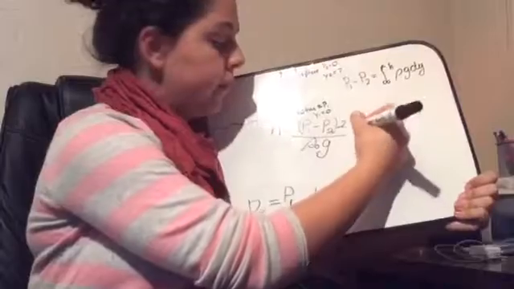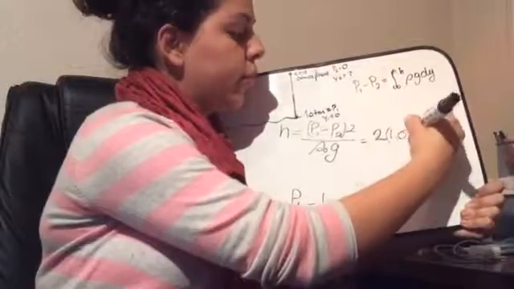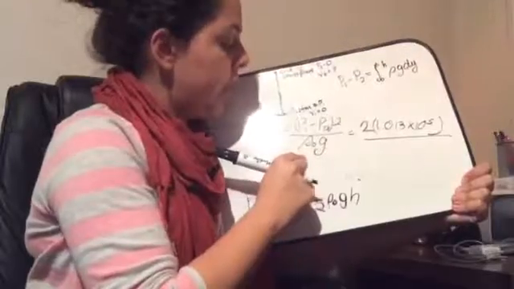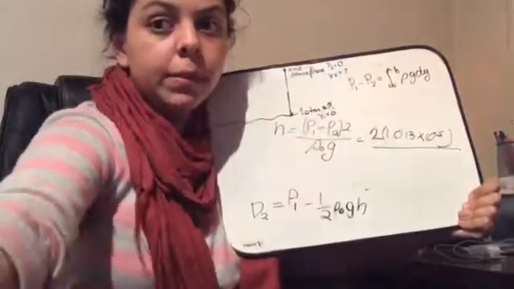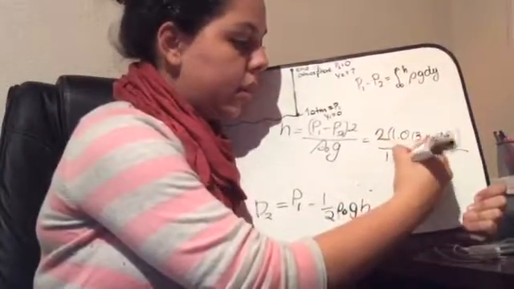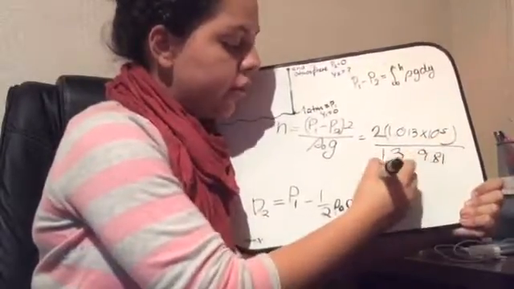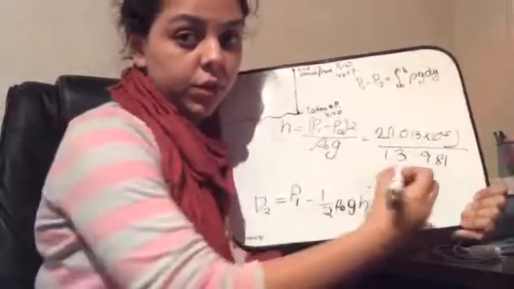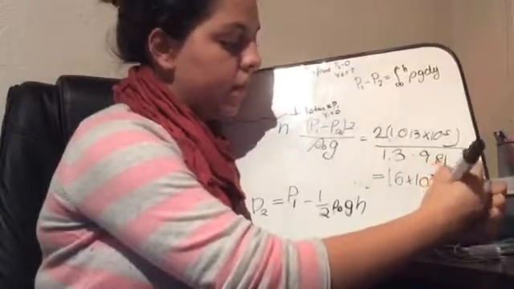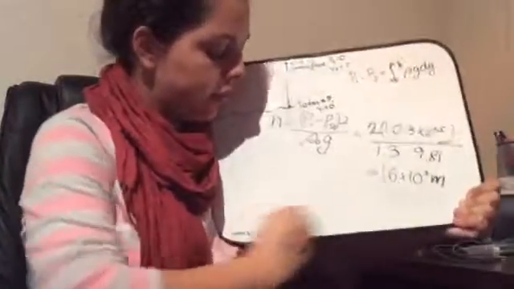So this equals 2 times pressure at the lowest point, which is 1.013 times 10 to the 5 pascals, divided by the density at the lowest point, which is given before in the problem, and it is said to be 1.3 kilogram per cubic meter, times 9.81. So this should yield a final height of the atmosphere of 16 times 10 to the third meters, which equals 16 kilometers. And that is our final answer for the second part of the problem.